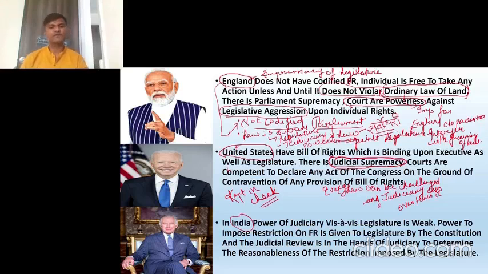Why is it so? Because the United States was formed by the people itself, right? If you go back to world history, the people who live in the United States now are not native people. They are people from Australia, from France. Every one of them came and settled there, and there was a revolution. The American Revolution was there. Then they formed their own country, called the United States of America.